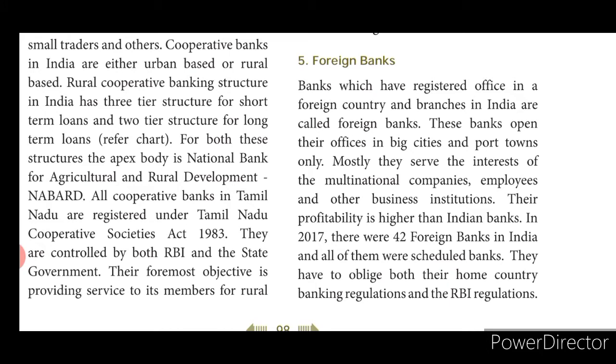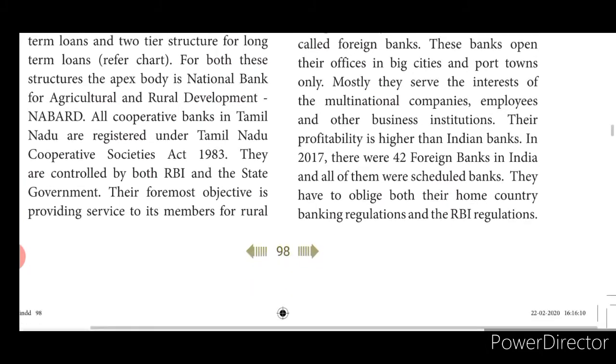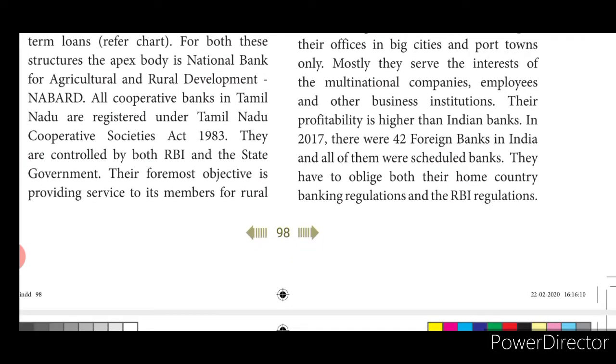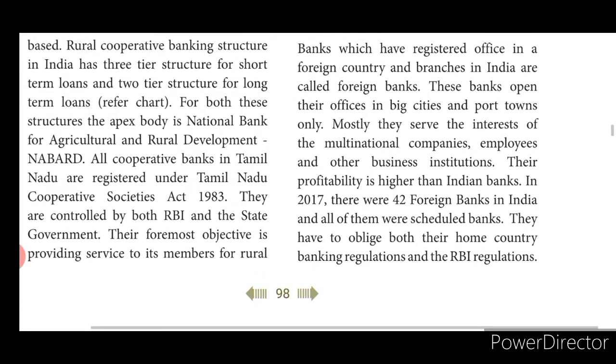Mostly they serve the interest of the multinational companies, employees and other business institutions. Their profitability is higher than Indian banks, and in 2017 there were 42 foreign banks in India, all of them scheduled banks. They have to oblige both their home countries' banking regulations and the RBI regulations. So they have the profitability. The profit will be much higher than the Indian banks.